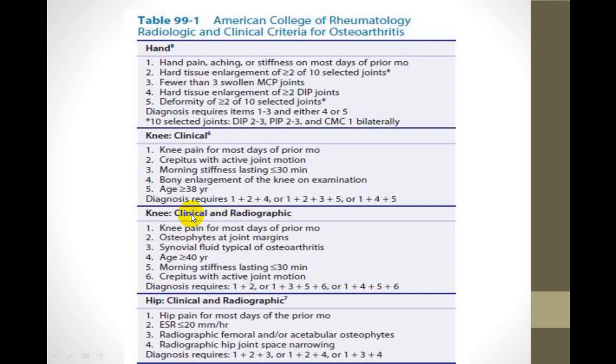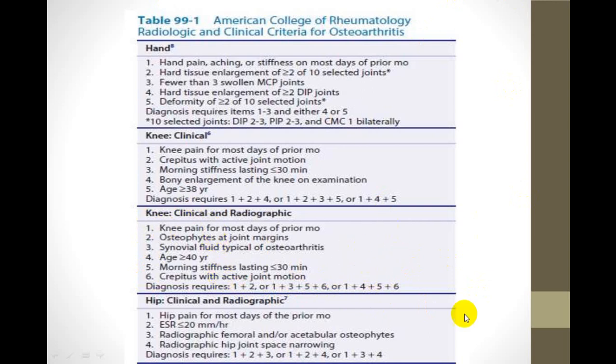So when you combine clinical plus radiological, these are the criteria you utilize. And for diagnosis, you will require 1 plus 2, or they call 1 plus 3 plus 5 plus 6. So depending upon that, you will say that this is in favor of osteoarthritis.